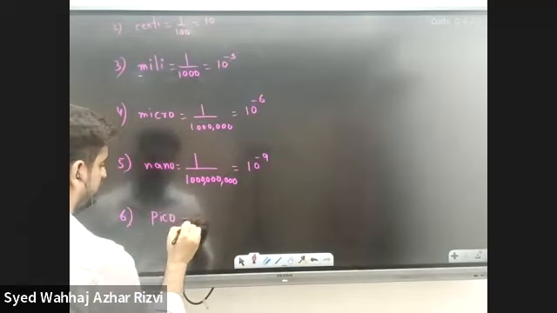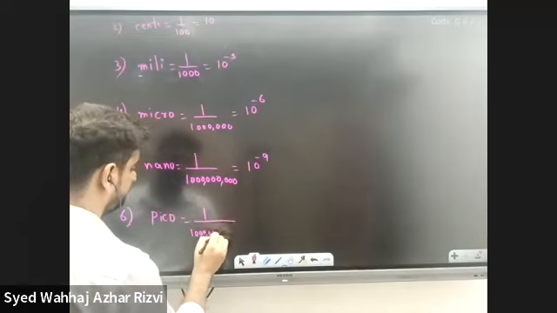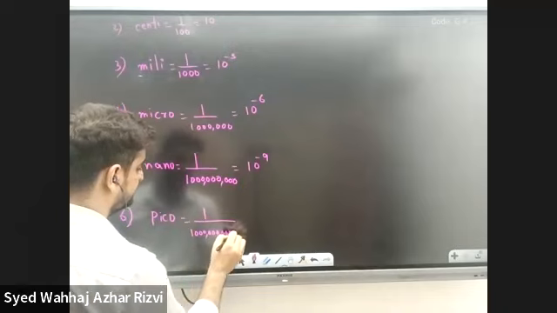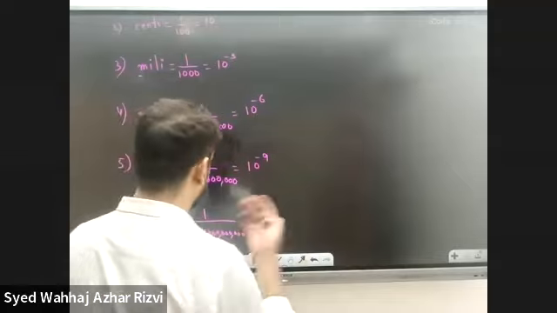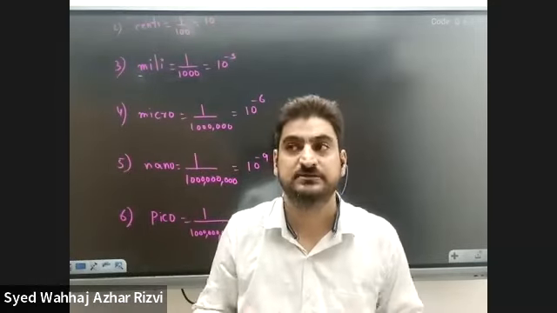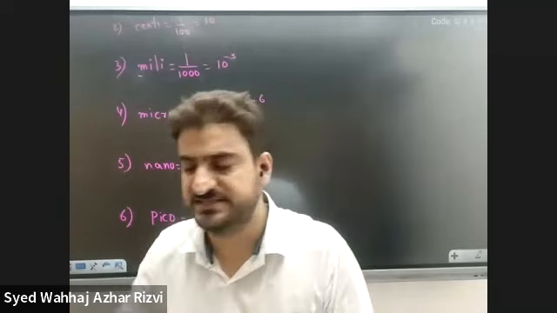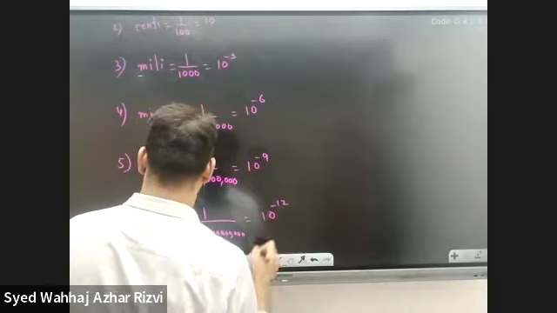It means 1 over 12 zeros. We are increasing 3 zeros again and again. Not 1 zero, not 2 zeros, 3 zeros. So it's 10 raised to the power negative 12. Pico.